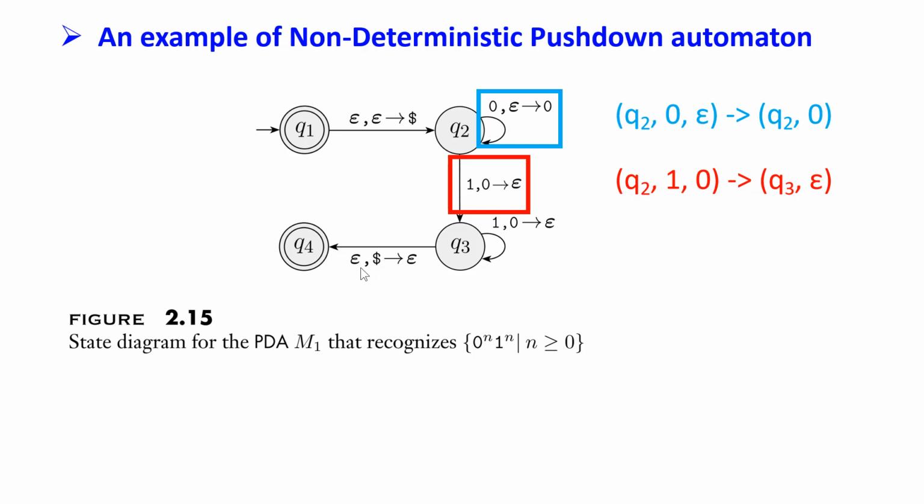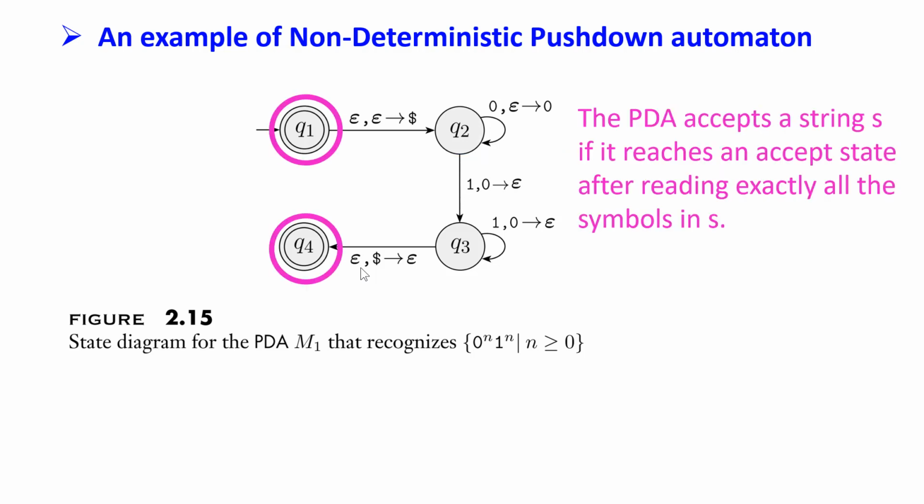This transition from Q2 to Q3 can be written as Q2, 1, 0 to Q3, epsilon. The meaning of that is the machine transfers from Q2 to Q3 when reading an input symbol 1 and replacing the top symbol 0 with epsilon, which means pop 0 from the stack. The final states of this machine are Q1 and Q4.